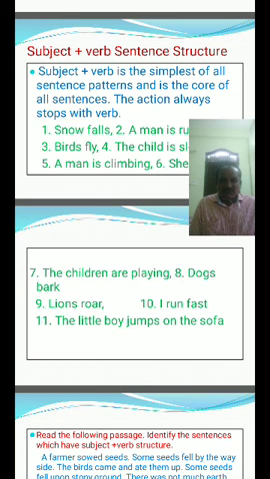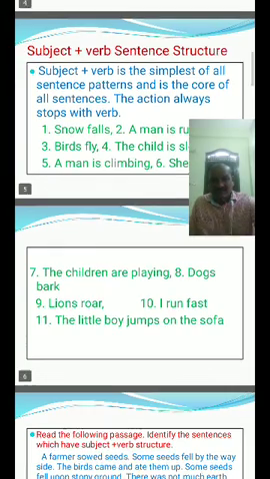These are simple sentence structures, that is, subject plus verb sentence structures. Like that we can make so many sentences in the subject-verb structure easily. It is not a big task. It is the simplest of all sentence patterns and is the core of all sentences. In every sentence, subject and verb will be there. Without a subject and without a verb there is no meaning, there is no sentence. Subject plus verb is the core of all sentences.